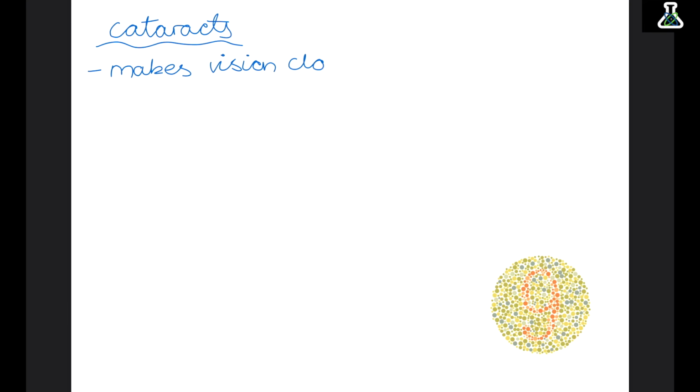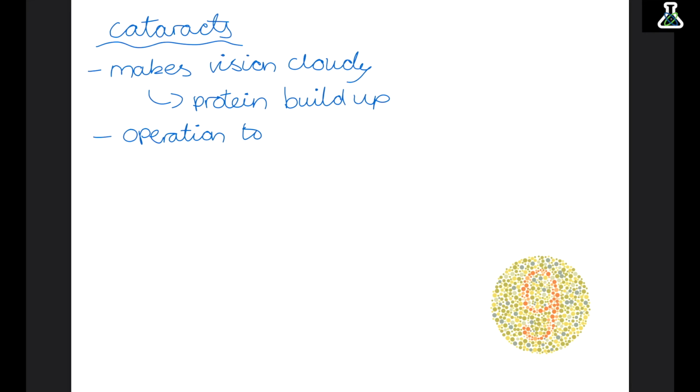So cataracts is a problem that makes the vision cloudy, and is caused by a protein build-up in the lens. To correct this, an operation can be done to replace this lens with a plastic one.